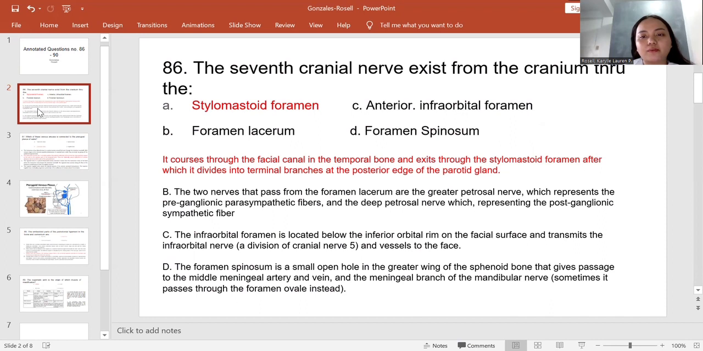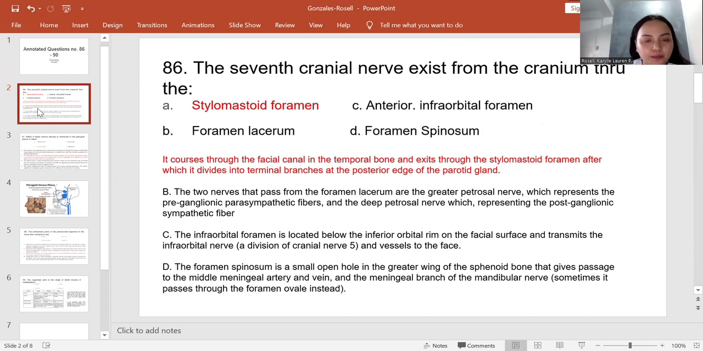the greater petrosal nerve, which represents the preganglionic parasympathetic fibers, and the deep petrosal nerve, which represents the postganglionic sympathetic fiber. Letter C is not the correct answer because the infraorbital foramen is located below the inferior orbital rim on the facial surface and transmits the infraorbital nerve, which is a division of cranial nerve 5, and vessels to the face.